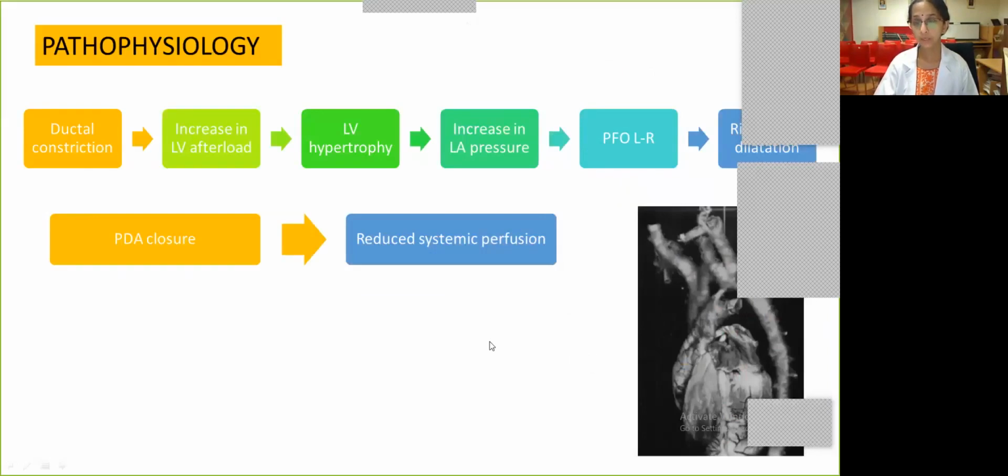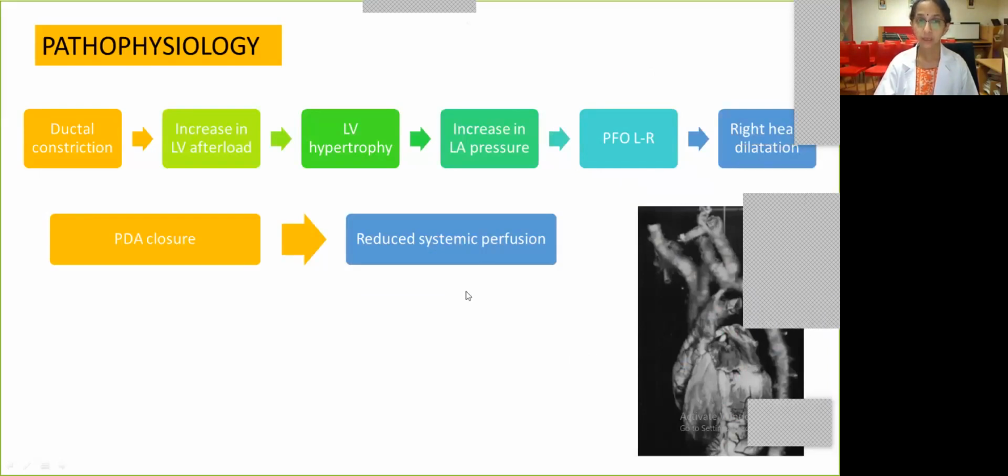Now, what happens when you have coarctation of aorta? There are both ways of impact. One is related to the back pressure and second is related to the forward output. Now, in coarctation, as we understand, the PDA is the one which sustains the systemic circulation. So once the PDA constricts, we have an increase in the afterload for the ventricles. The left ventricular hypertrophy will cause an increase in the left atrial pressures, which will cause the PFO shunting left to right and secondary right heart dilatation.